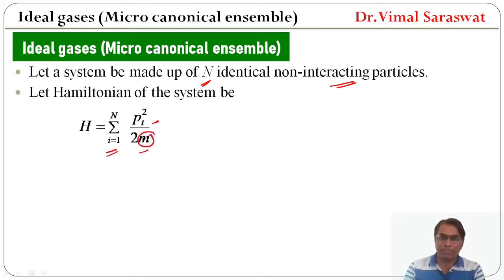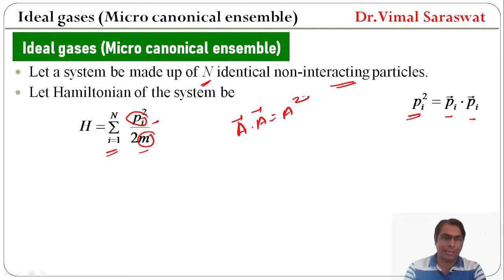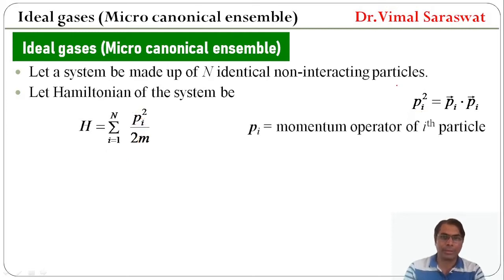Here m is the mass of the particle and p_i is the linear momentum of the ith particle, and also p_i square equal to p_i dot p_i, because vector a dot vector a equals a square. Here vector p_i is the momentum operator of the ith particle.